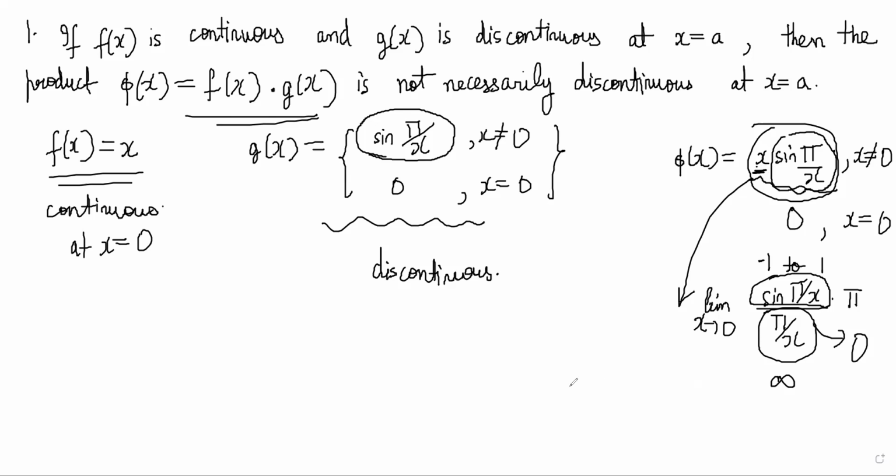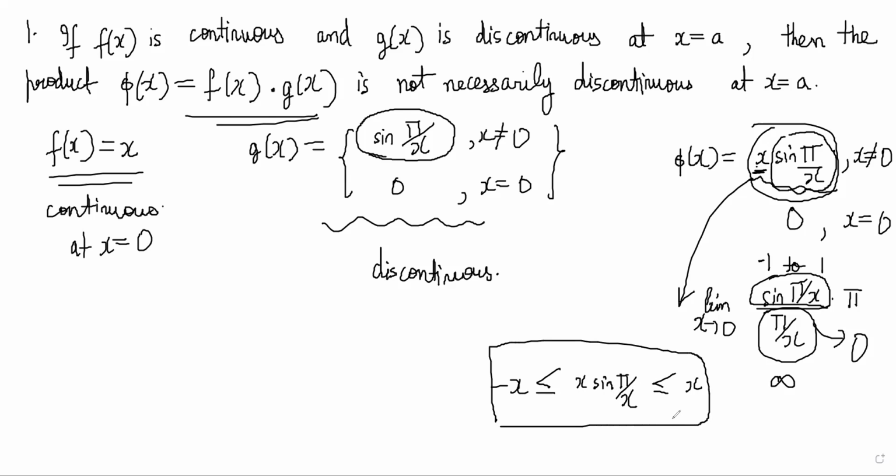You can say that x sin(pi/x) will always satisfy the inequality, so this tends to 0, this tends to 0, so this tends to 0. So the function phi(x), which is the product of these two, definitely has a limit which is 0 and therefore it is continuous.